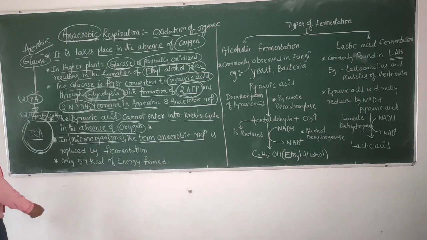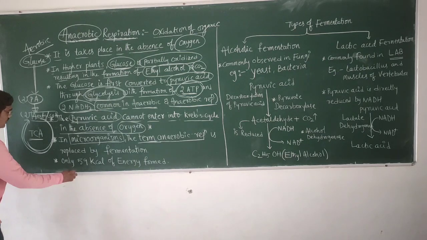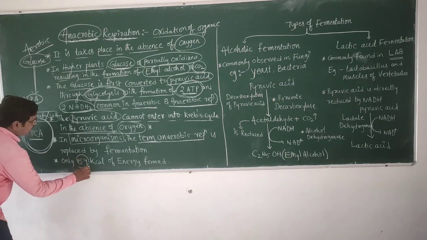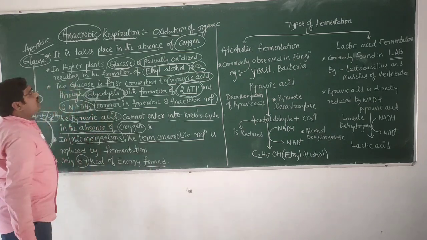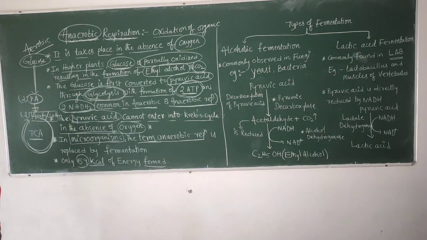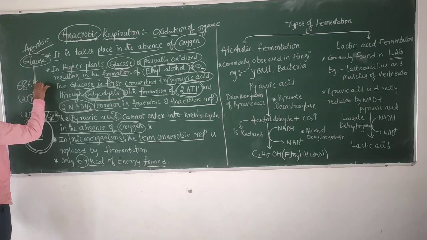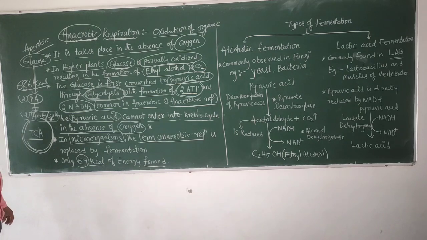How much energy is released during anaerobic respiration? Only 59 kilocalories of energy is formed. In aerobic respiration, 686 kilocalories of energy is released during the complete oxidation of the glucose molecule.